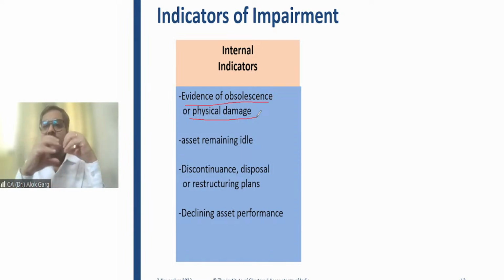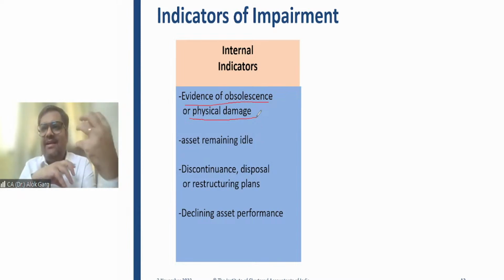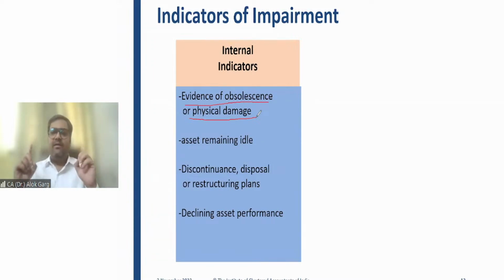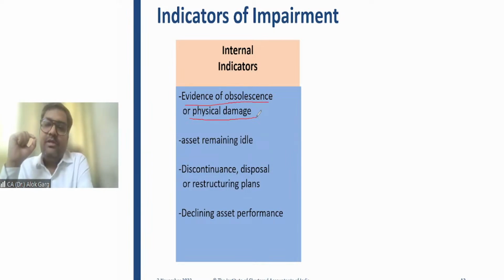Just think about it: if your machinery, your asset, your car is physically damaged, don't you think it is an indicator that you need to carry out a detailed impairment exercise? I'm not saying, friends, don't get confused, that if there is an indicator of impairment, it means that impairment will be there. Not necessarily. But if the indicator of impairment is there, you need to carry out a detailed impairment exercise, means you need to estimate the recoverable amount. That's all. So the evidence of obsolescence or physical damage is an internal indicator of impairment.